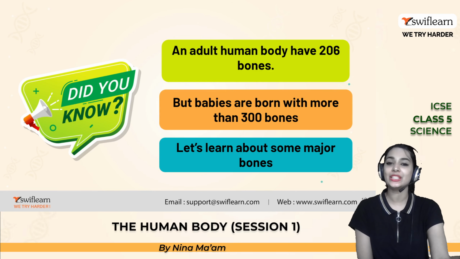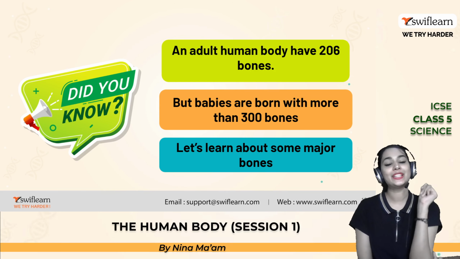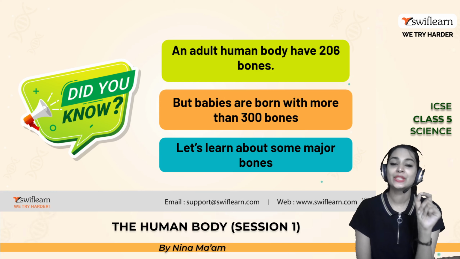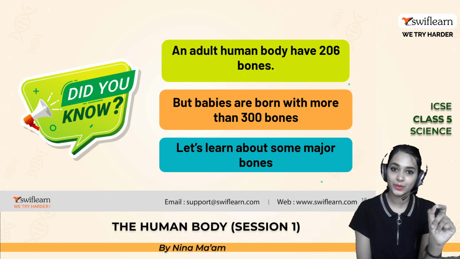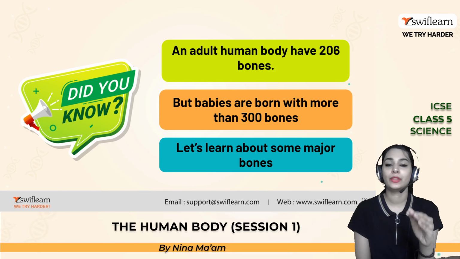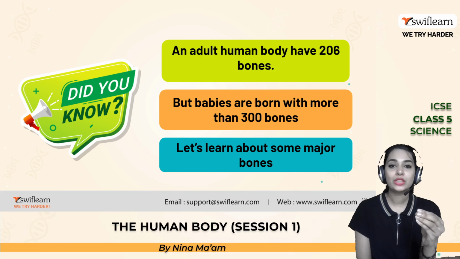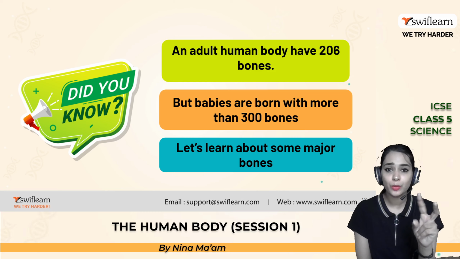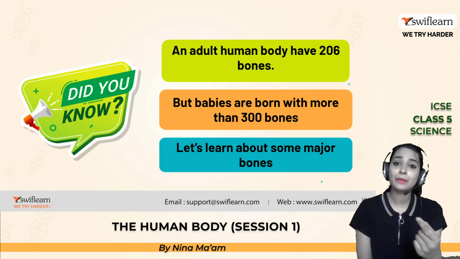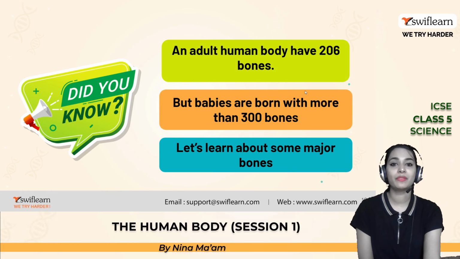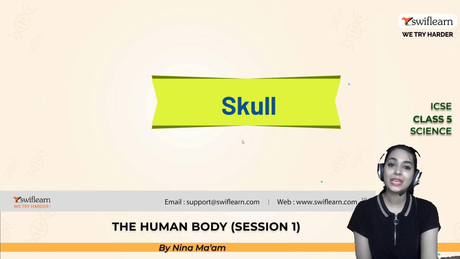Yes. Did you know an adult human body has 206 bones? But it's different for babies. Babies are born with more than 300 bones. Later on, when they become adults, the tiny bones join together and form bigger bones. So the number will decrease eventually. Now let's learn about some major bones.